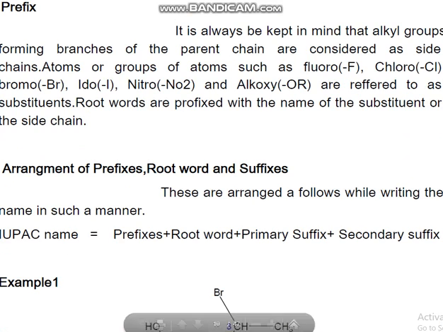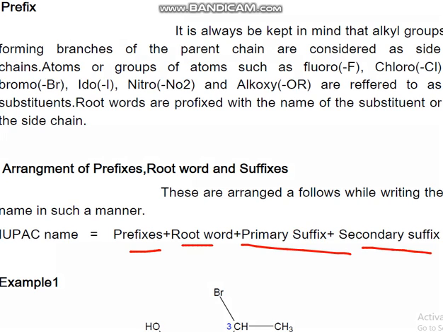The IUPAC name should be written in this manner. I'll be showing you like this: prefix, root word, primary suffix, then secondary suffix. The prefix will be first, then followed by root word, then followed by primary suffix, then followed by secondary suffix.